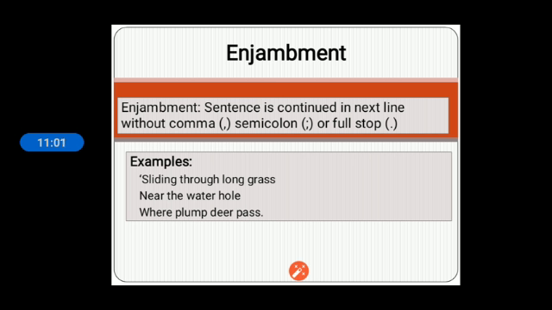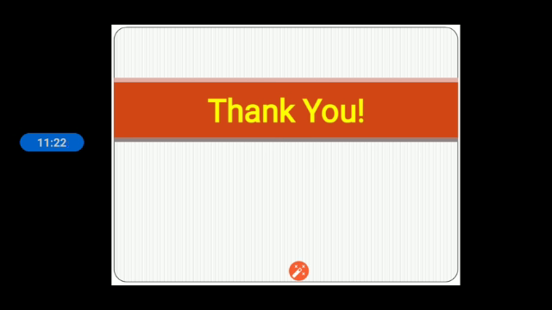"Sliding through long grass near the water hole where plump deer pass." So you can see that here one sentence is there, but it has been divided into three lines. That is known as enjambment.